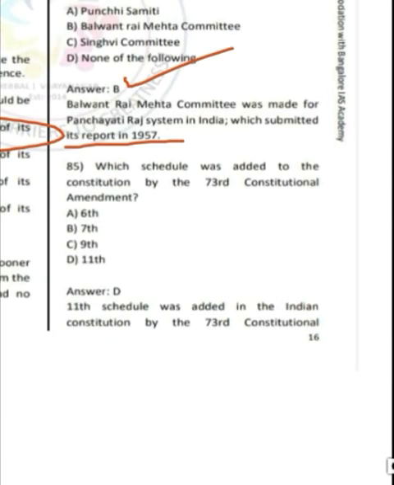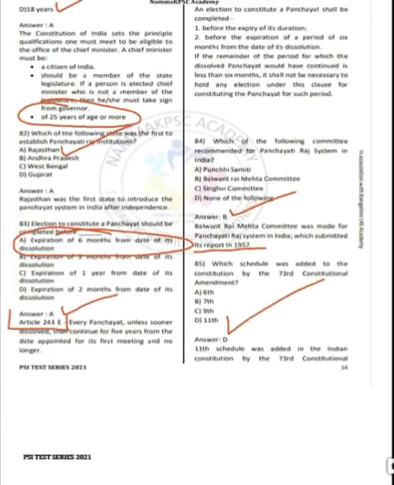Moving ahead to question number 85. Which schedule was added to Constitution by 73rd Constitutional Amendment? Correct answer is option D, 11th schedule. So 11th schedule was added to Indian Constitution by 73rd Constitutional Amendment Act.